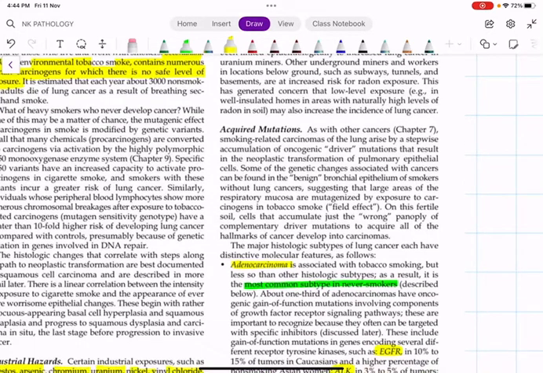Coming to the molecular basis, there is no need to elaborate like what we studied in neoplasia. Just remember what the mutations, the receptor mutations, are in each type of lung cancer. That is the only point you have to remember for each type of tumor, because you will get a lot of multiple choice questions from lung tumors.